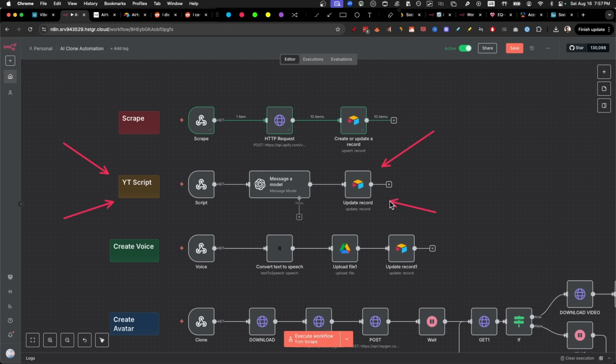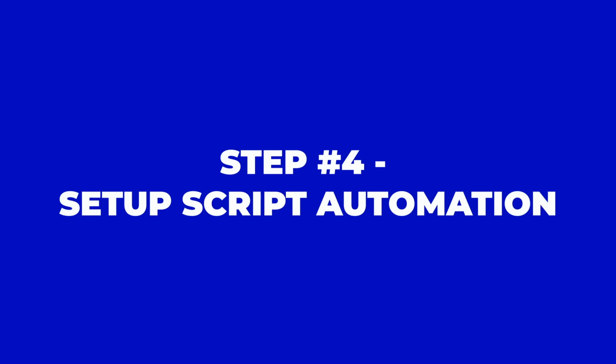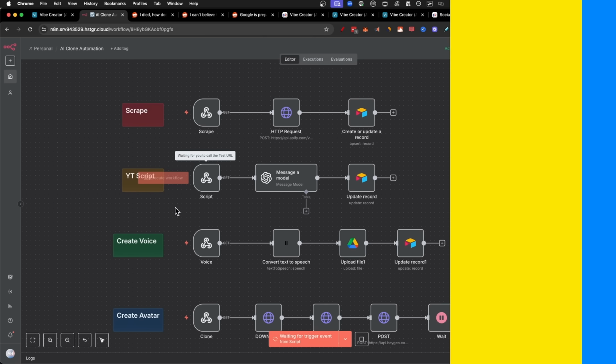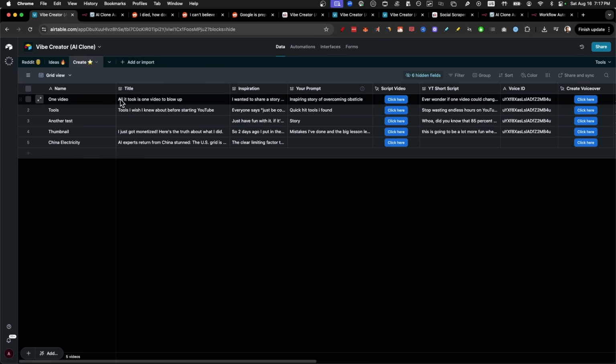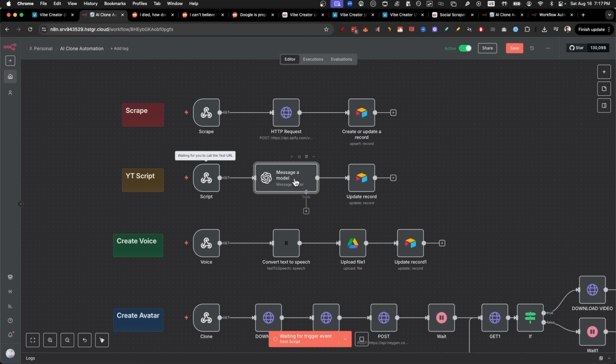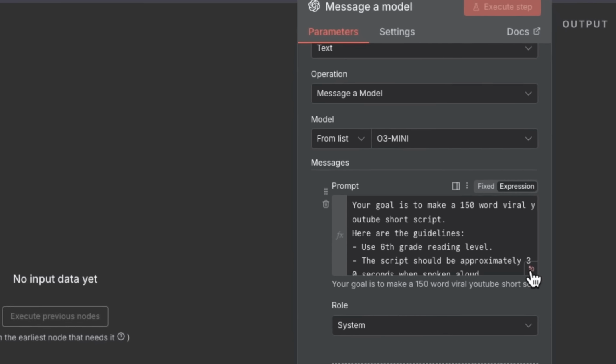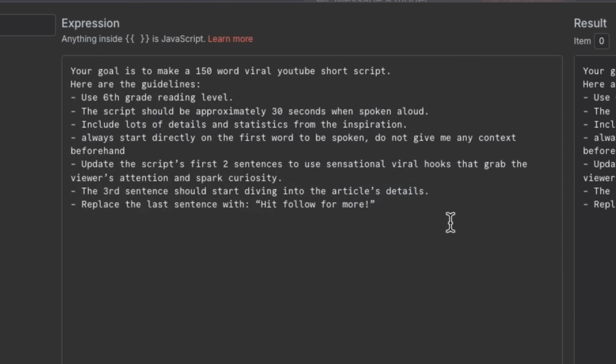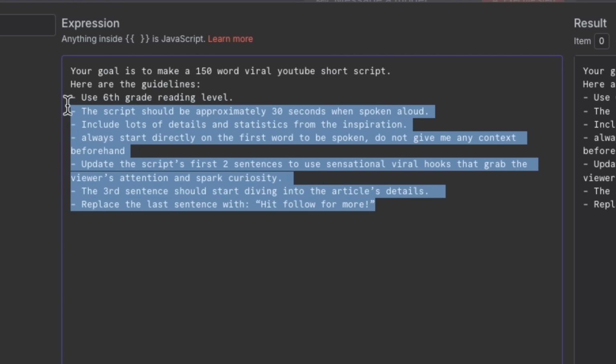But now, let's jump into step number 4, set up the script automation. What it does is basically take the inspiration from the title and the inspiration text that we just got, and it runs it into a message ChatGPT model. Here we have a system message that we have instructed to make a 150-word viral YouTube short script, and we have some guidelines here as well.